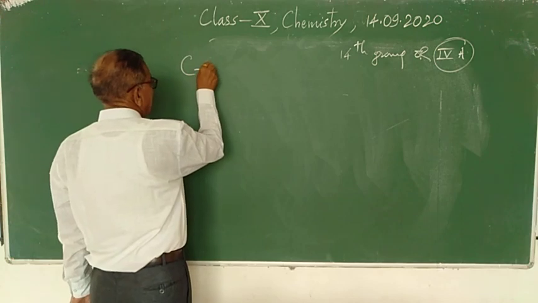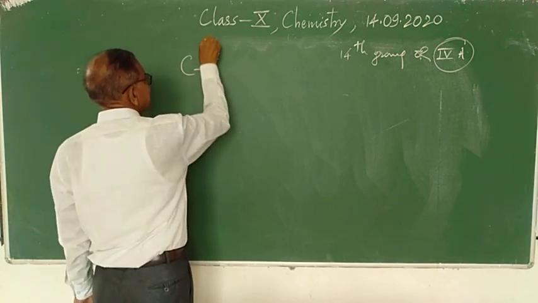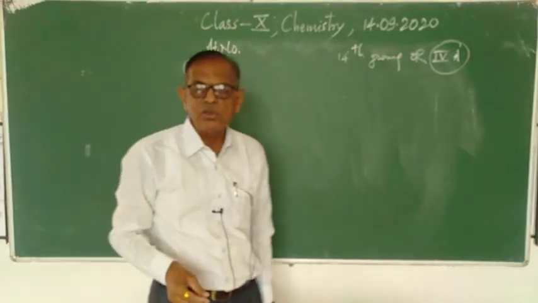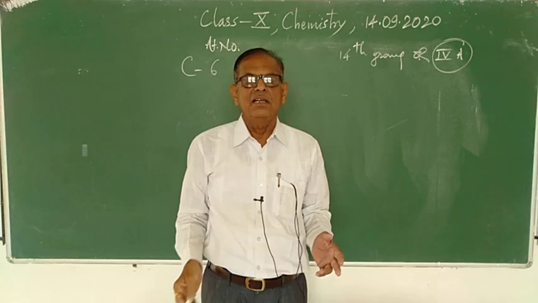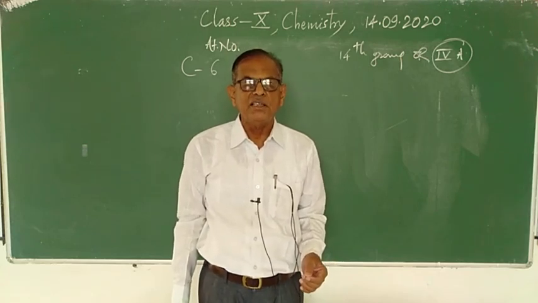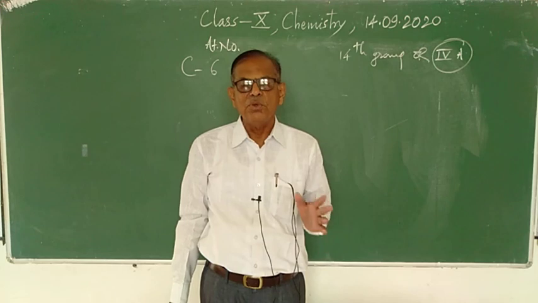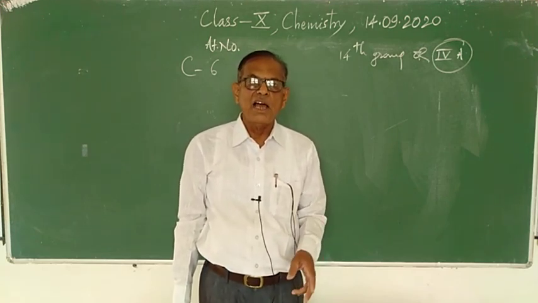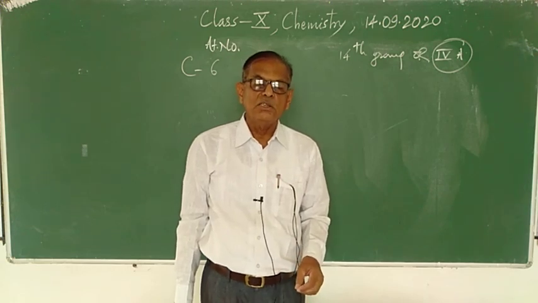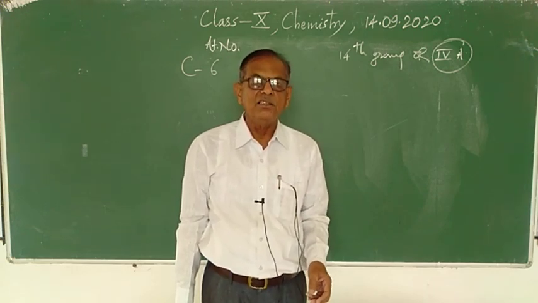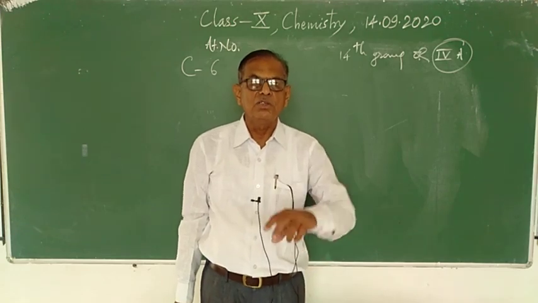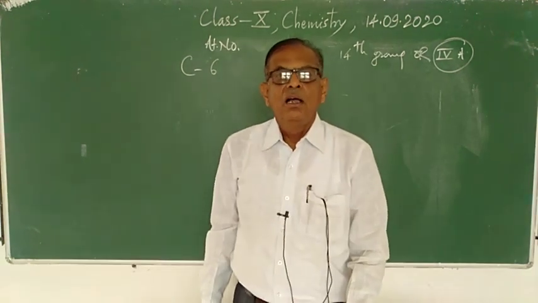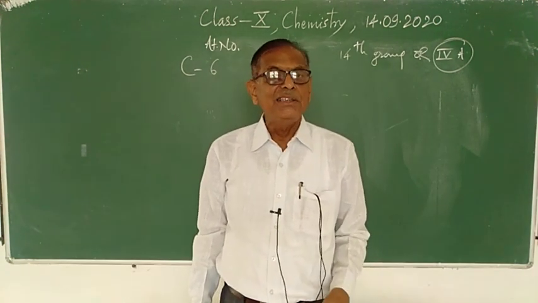So carbon, C, atomic number 6. Atomic number, as I told you in the 9th standard, is the number of protons present in the nucleus. And why do we take the number of electrons here? Because in the atom the total number of protons present in the nucleus is equal to the total number of electrons revolving around the nucleus. So the atom as a whole is electrically neutral.